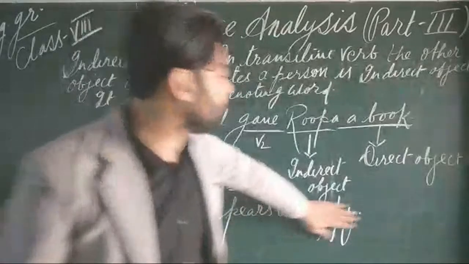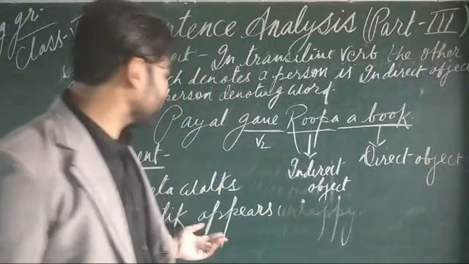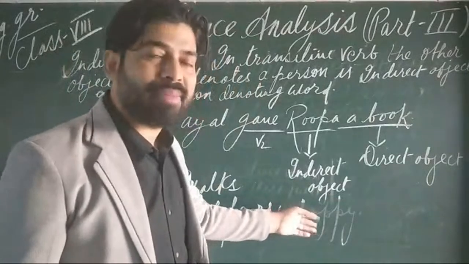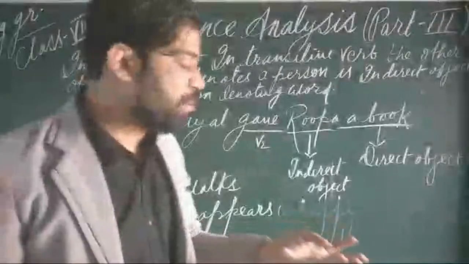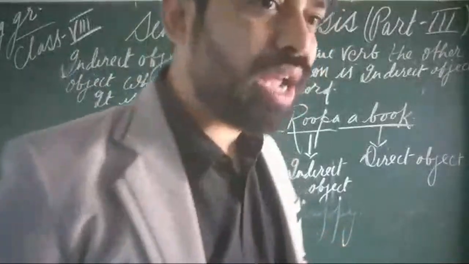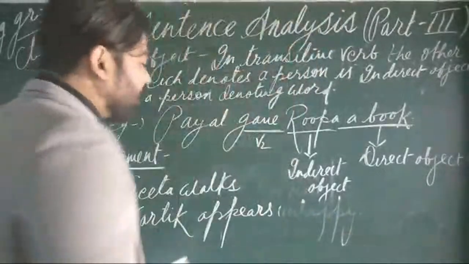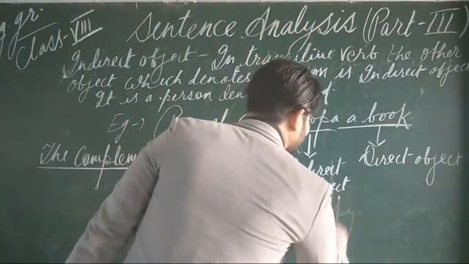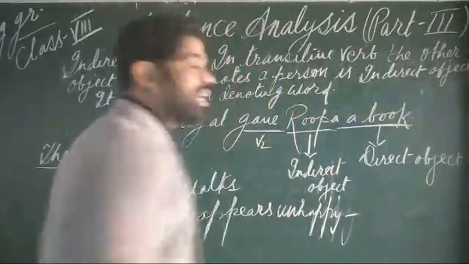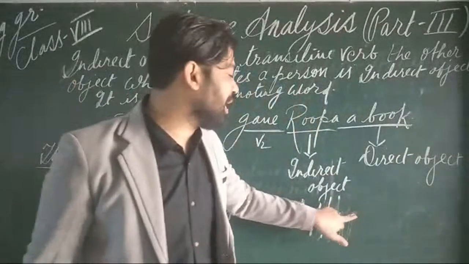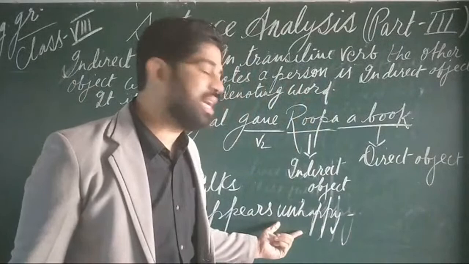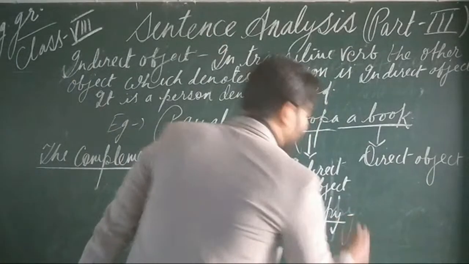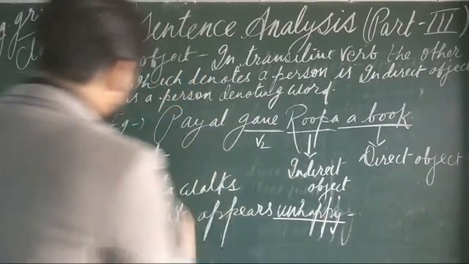Here there is no complement because it has already fulfilled its meaning. But when you write only "Kartik appears," there is no clear meaning. It means it will require a complement to fulfill its meaning, and that complement will be a noun, pronoun or an adjective. So here it requires a complement, and I am adding "unhappy." When you add "unhappy," it becomes complete, a fulfilled sense. So "unhappy" is the complement. I think from the example it is quite clear what you mean by the complement.